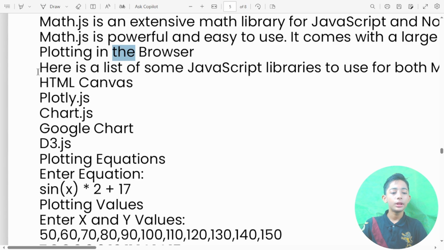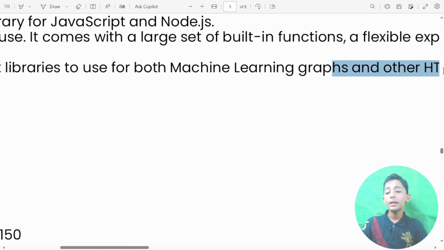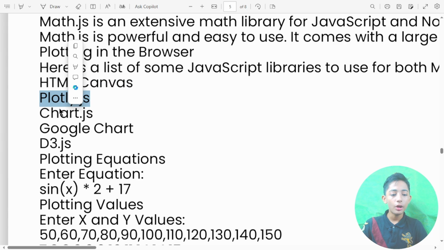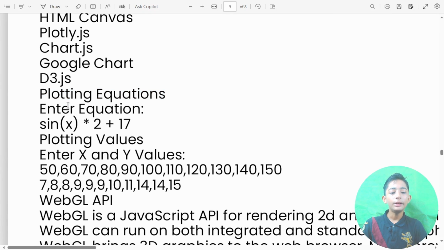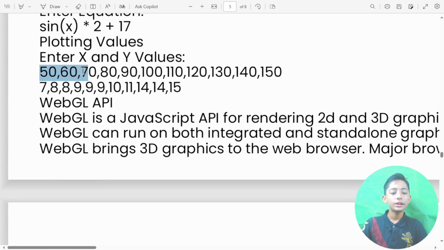Plotting in the browser. Here is a list of some JavaScript libraries to use for machine learning, graphs, and other HTML charts, like HTML Canvas, Plotly.js, Chart.js, Google Chart, D3.js. Plotting an equation: enter an equation like sin x multiplied by 2 plus 7. Plotting values: enter x and y values like 50, 60, 70, 80, 90, 100, 110, 120, 130 and 7, 8, 8, 9, 9, 9, 10, 11, 14, 14, 15.